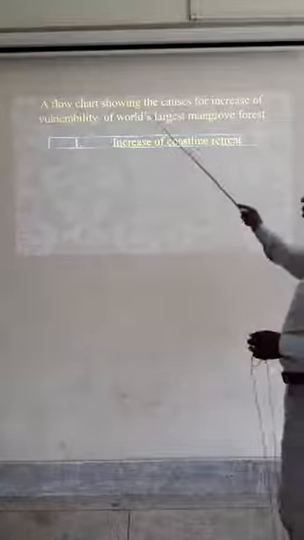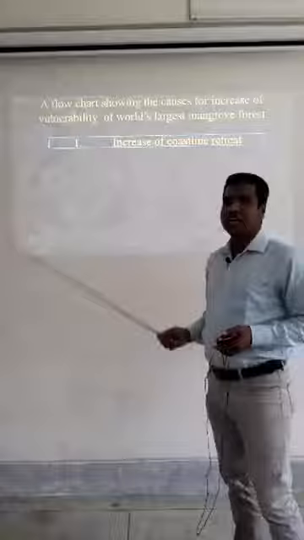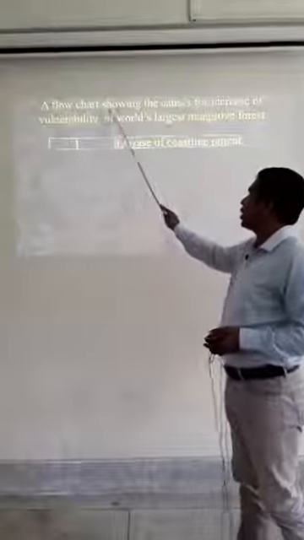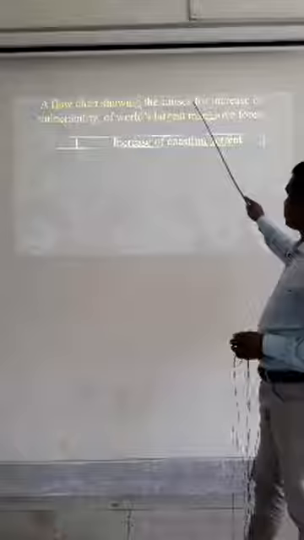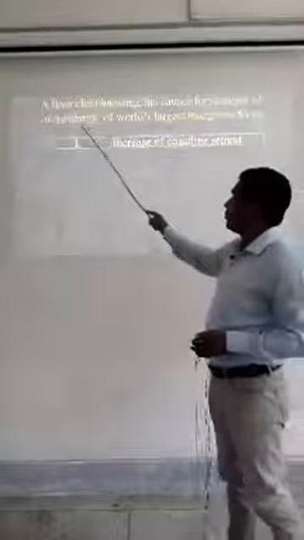You should write the title. Number 1 is done for you: increase of coastline retreat. Second, increased frequency of storm surges. Number 3, rise in sea level. These are all the same phrases.